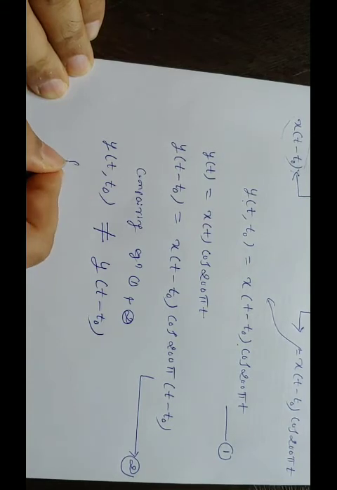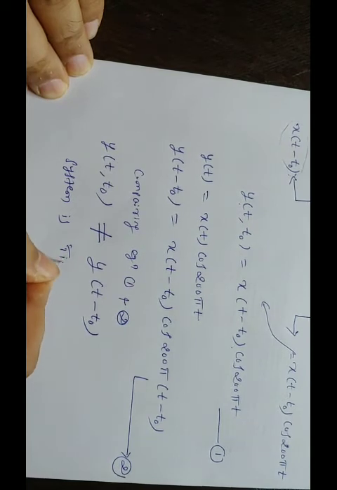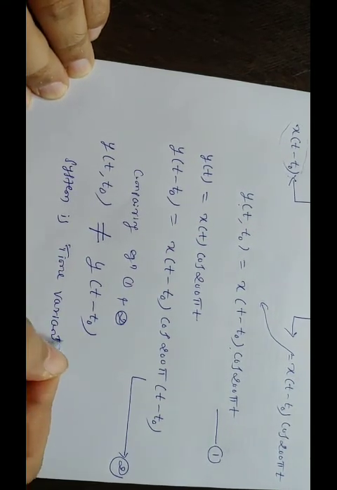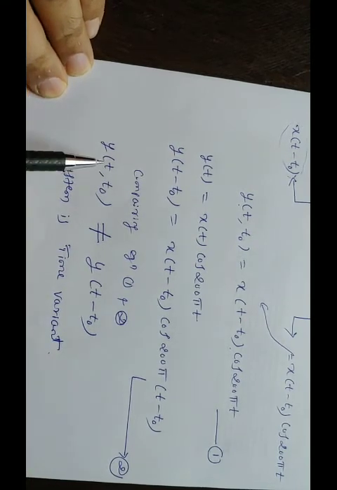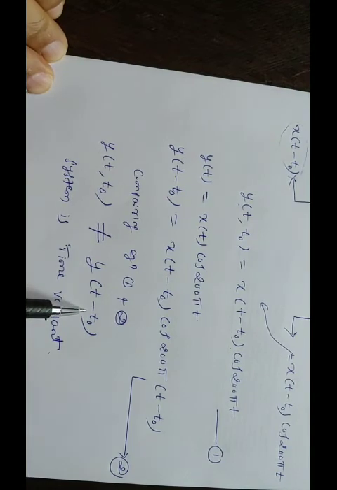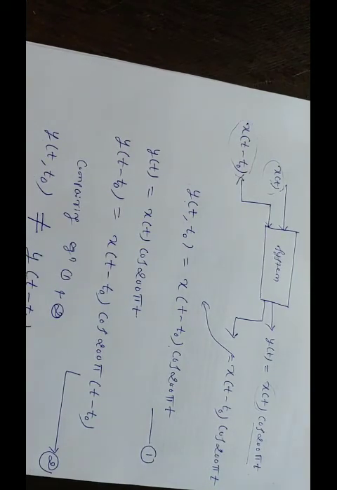The given system is time variant. See, if we get y of t comma t naught equal to y of t minus t naught, then we call it a time invariant system. Now the inequality is satisfied, hence it is time variant.